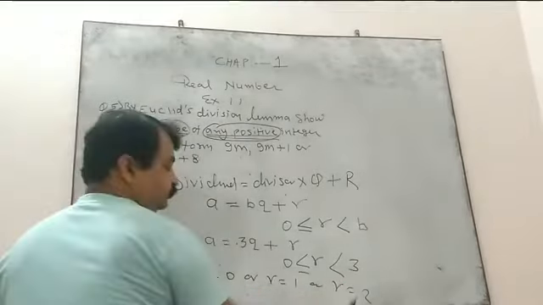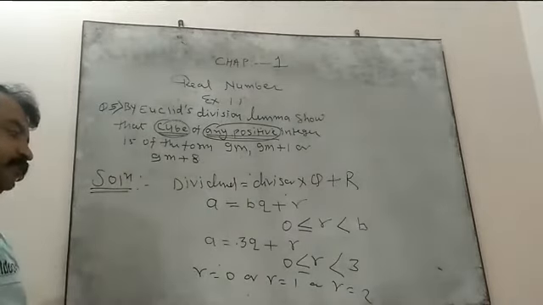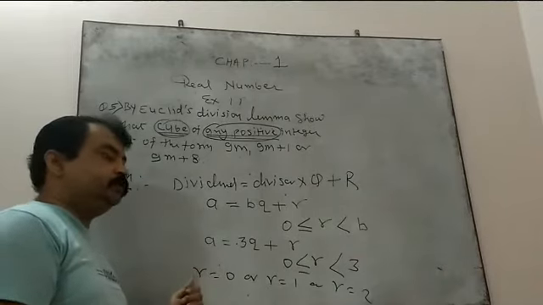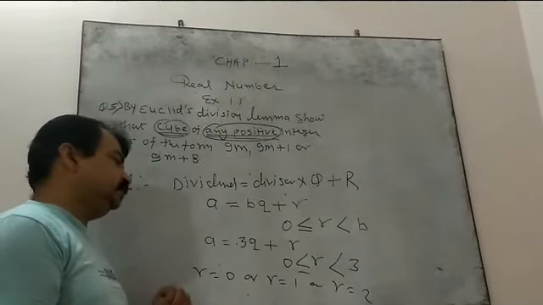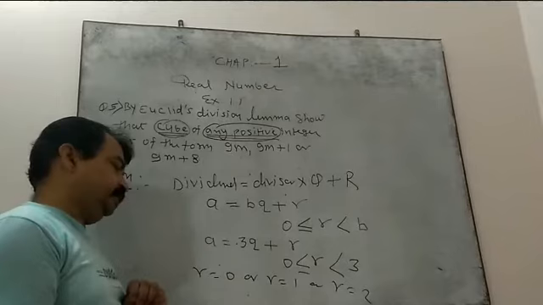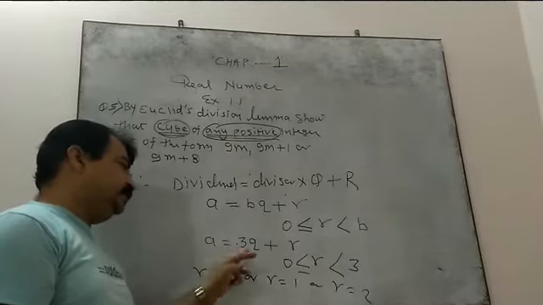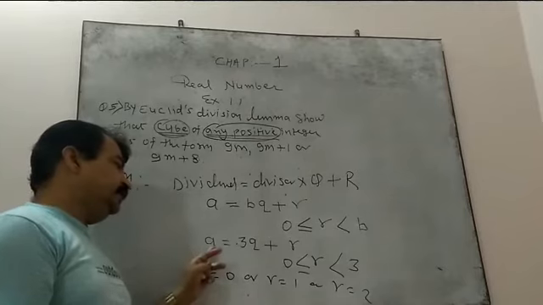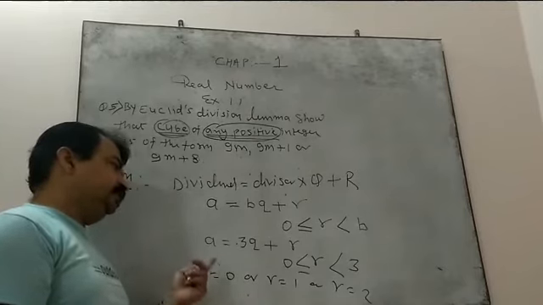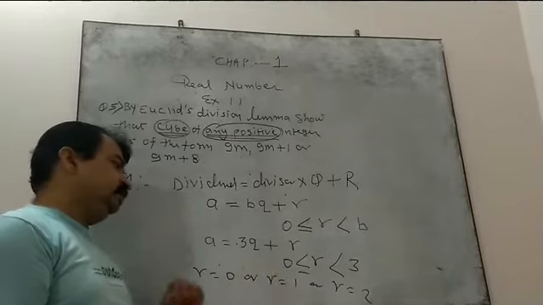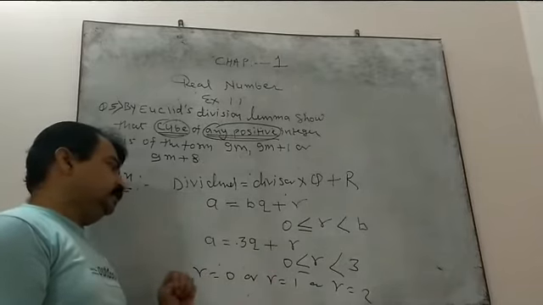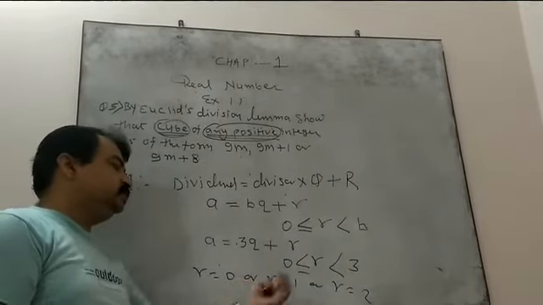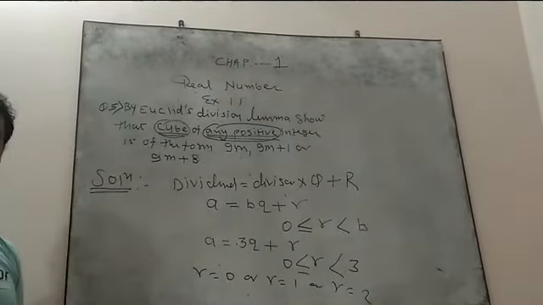0, 1, 2. These are the possibilities. That means any positive integer you can take. Suppose I am taking 9, and when I divide 9 by 3, 3 threes are 9, I get the remainder 0. Suppose I am taking 10, so 3 threes are 9, I get the remainder 1. Suppose I am taking 11, so 3 threes are 9, I get the remainder 2. But the remainder will always be less than 3, right?